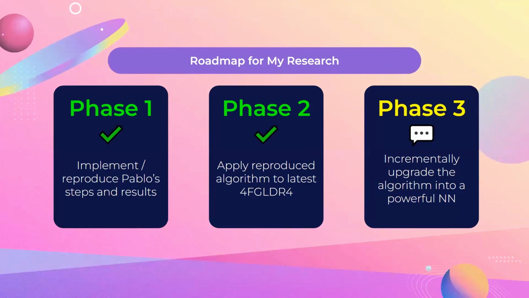In phase 1, I'll try to implement and reproduce Pablo's experiments with the same steps and results. In phase 2, I will apply Pablo's algorithm to the latest 4FGL DR4 Fermilab catalog. And in phase 3, I'll incrementally upgrade the reproduced algorithm into a large and powerful neural network.